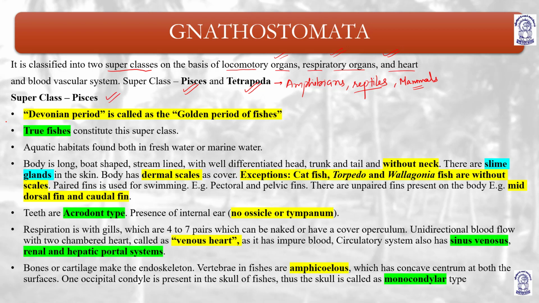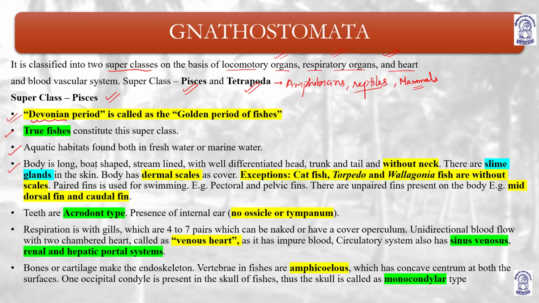Superclass Pisces. Devonian period is called the golden period of fishes, because at that time planet Earth was maximally inhabited by fishes, means water or aquatic organisms only. So the Devonian period is basically the golden period of fishes. True fishes constitute this superclass. Class Pisces includes true fishes. Aquatic habitats, found in both freshwater and marine water. They live in both freshwater and marine water.